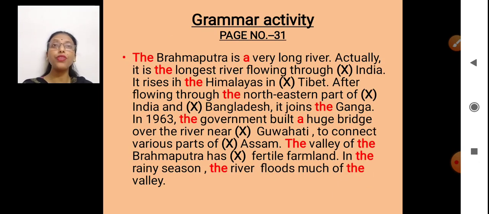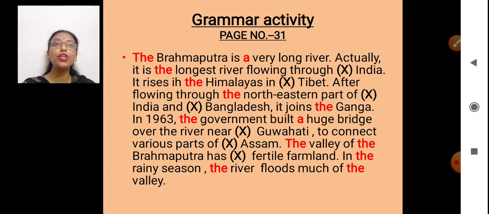Okay. Now there is a grammar activity on page number 31 of your grammar book. It has given all these articles. It has highlighted all these articles. Now we will discuss why the articles are there. Okay, let's start with the first one. The Brahmaputra. Now children, I told you before the name of rivers and mountains, we use the. Remember in my previous video I told you. So Brahmaputra is a river, that's why the. Of course it's a proper noun and it's a name of a river.